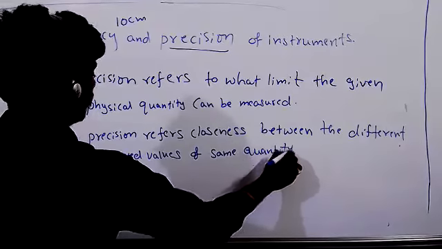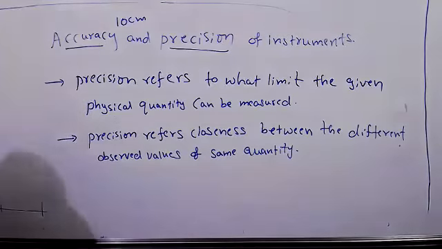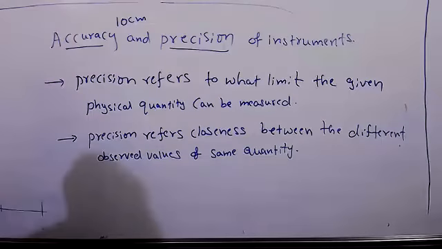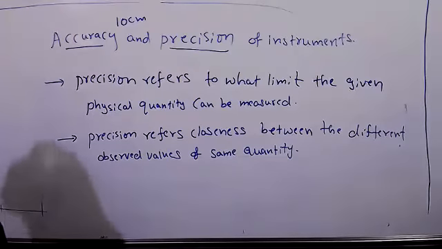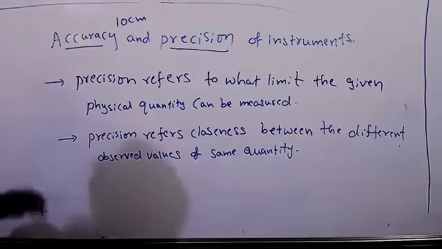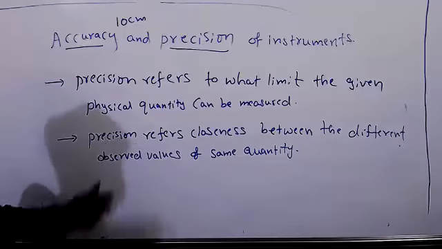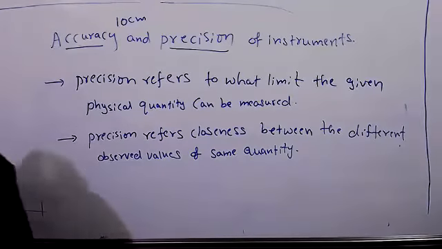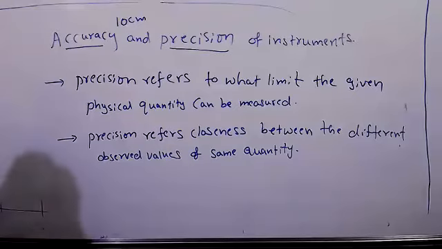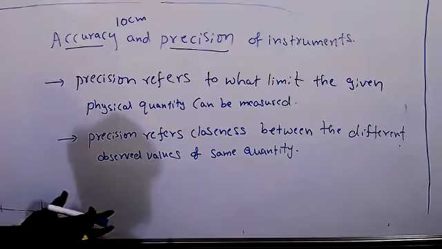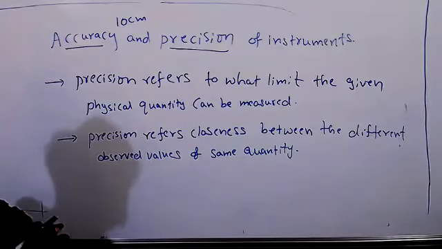Just write first, then we will see. See the second point. Read the second point: precision refers to closeness between the different observed values of the same quantity.